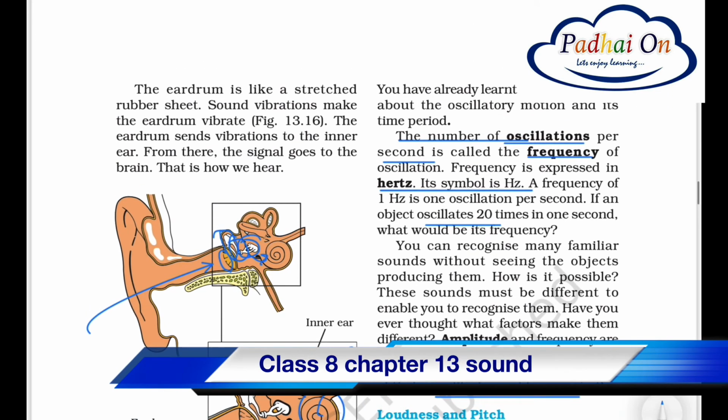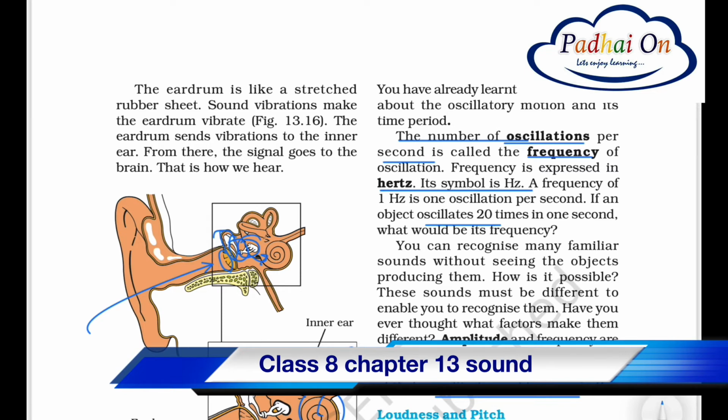Now, the frequency of oscillations is measured in hertz, right? So one oscillation per 1 second is known as 1 hertz. Similarly, if you do 20 oscillations in 1 second, this is known as 20 hertz, right? So if you are clear about the frequency and hertz, now let's go for the amplitude.